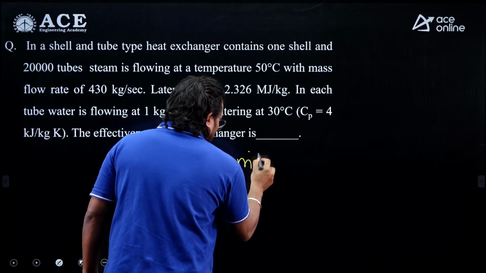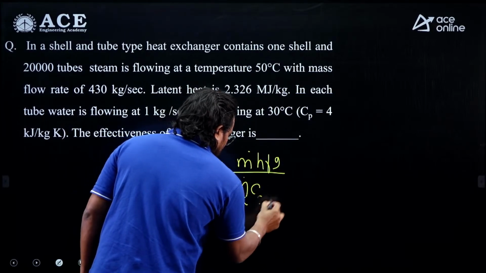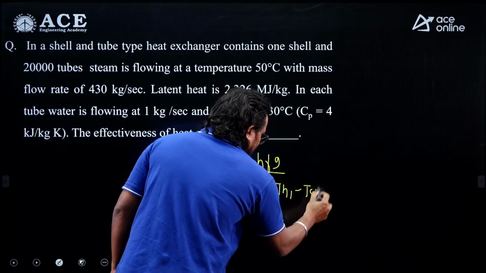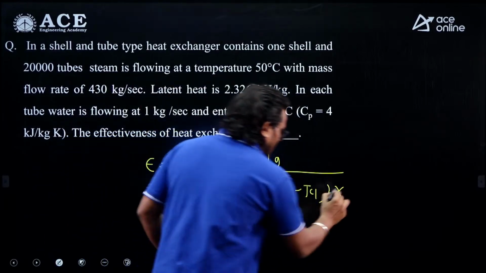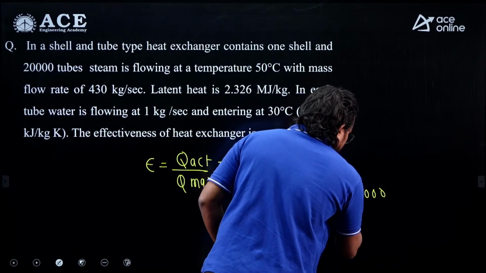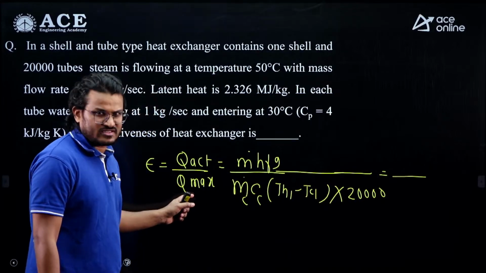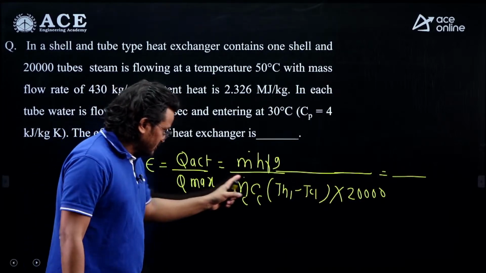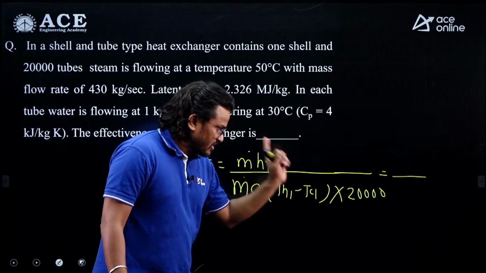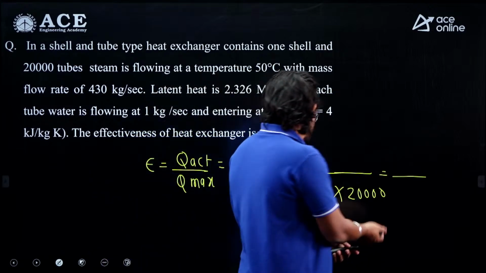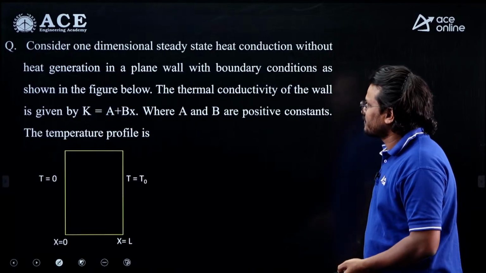So this is your m dot hfg, and this is C min. So Q max is m dot C of cold water times (TH1 minus TC1). But make sure this Q max we are calculating for a single tube, so here you need to multiply by 20,000. Done. This is a routine question: this is your actual heat transfer, this is C min, Q max is m dot C times (TH1 minus TC1). So take the mass flow rate for a single tube, multiply by the number of tubes, and you will get your answer. Very simple question, and of course effectiveness value is less than 1, so the answer should be less than 1.